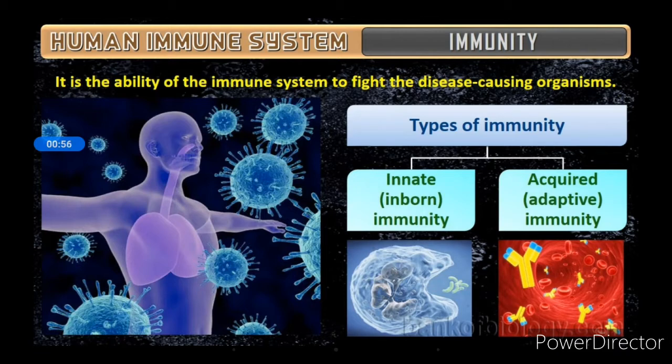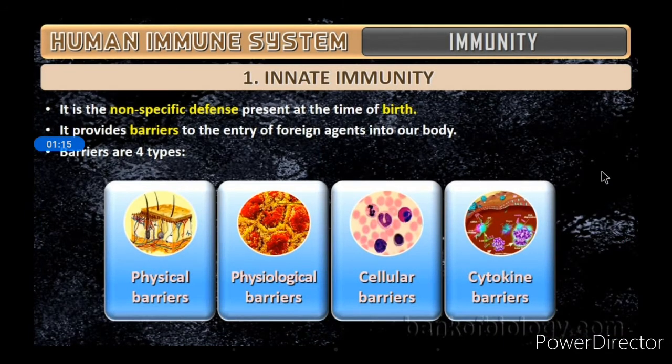Innate immunity means that by birth itself a person will be having that immunity in them. Acquired means through their lifetime they adapt or acquire it. So that is known as acquired immunity. Both the types of immunity we will be discussing in detail. First we will discuss innate immunity.